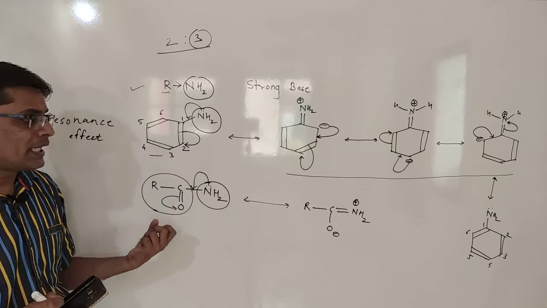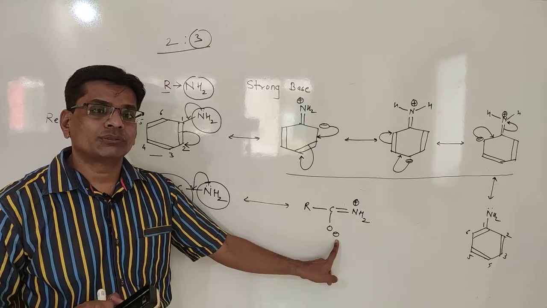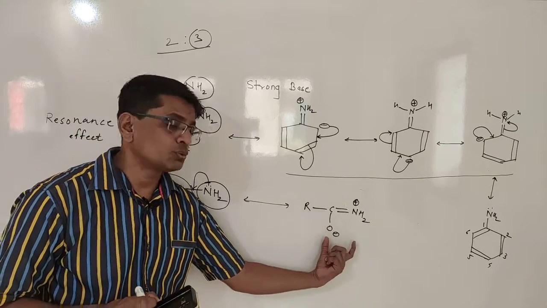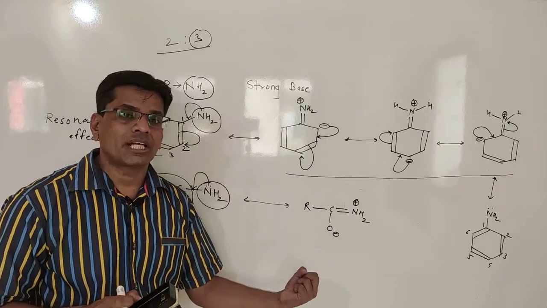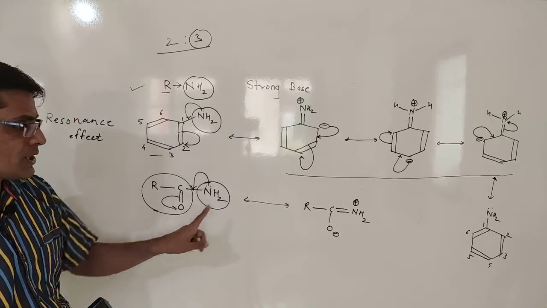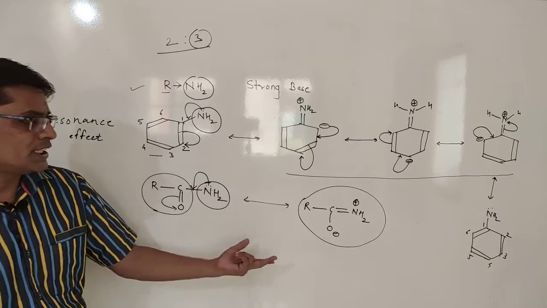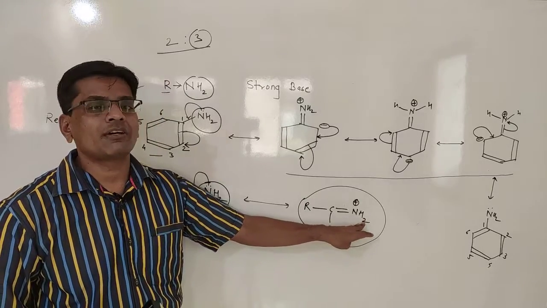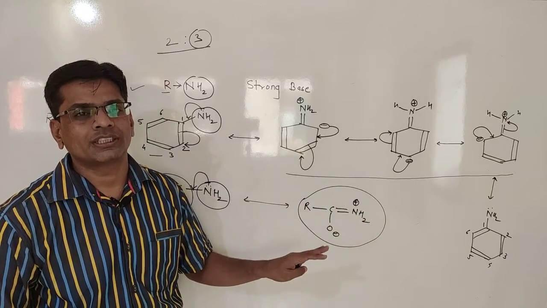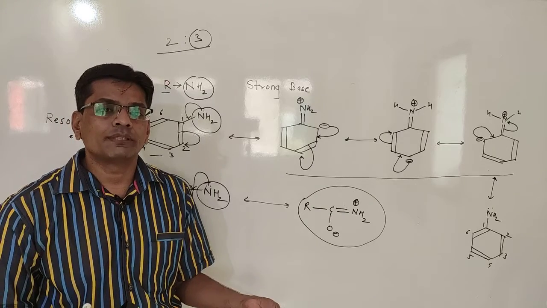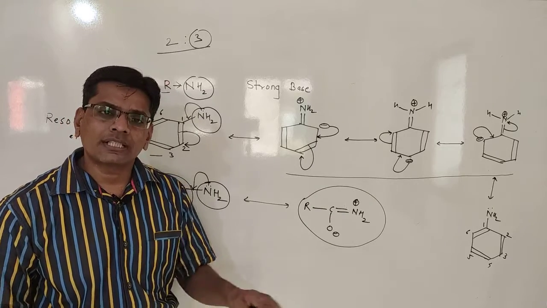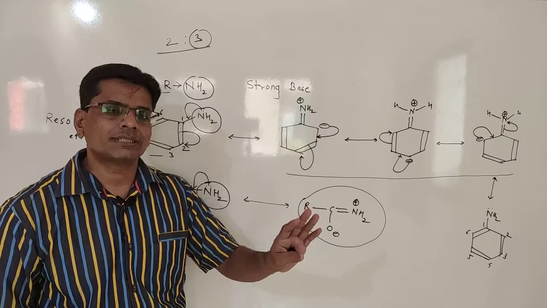Oxygen withdraws that electron pair and converts it into the negative form, and oxygen has the tendency to hold that negative charge. That's why the amide structure remains mostly in this form, and when it remains in this form, the nitrogen never has the lone pair available for donation, so it never acts as a base.